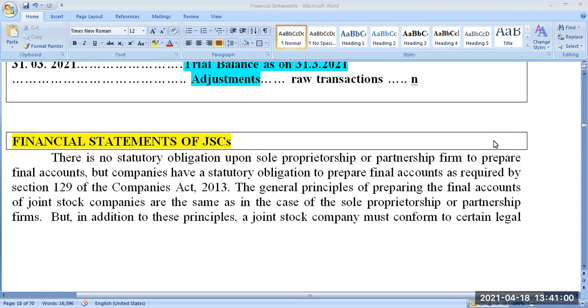Okay. Why do we prepare it? Why do we need that statement? To ensure that the transactions are right, and if there is anything that is pending to be paid out or to be received. One second. You are telling three things, and you are going to say many more things. I just stop you. Please understand three things this gentleman is telling. One is to ensure the correctness of transaction. Second one is how much you have to pay and how much you have to receive. But these things are not the objective of trial balance. First one, you're telling correctness of the transaction. If I'm not wrong, you used the word correctness of transaction, no?